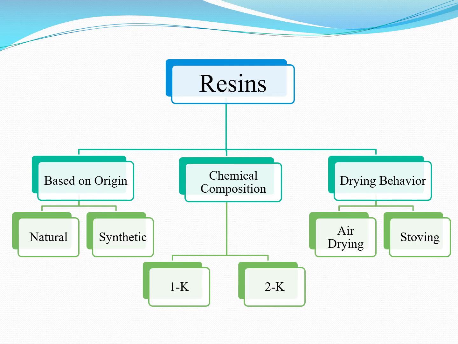Or based on the drying behavior, resins can be classified as air drying resins or stoving resins. So this is the most commonly used classification for the resin. We'll see all these types of resin in detail in slides to come.